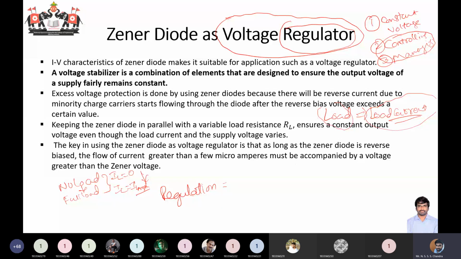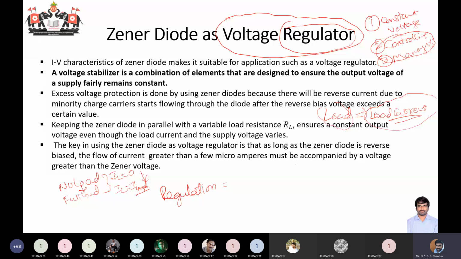What you will be observing is that there will usually be a drop in voltage, because if you are increasing the current from a constant power source, there will be a drop. What will be the drop? Usually the terminal voltage drop is equal to I into R, let us say. If the resistor is fixed but the current drawn is higher, what happens? Your voltage will be dropping.